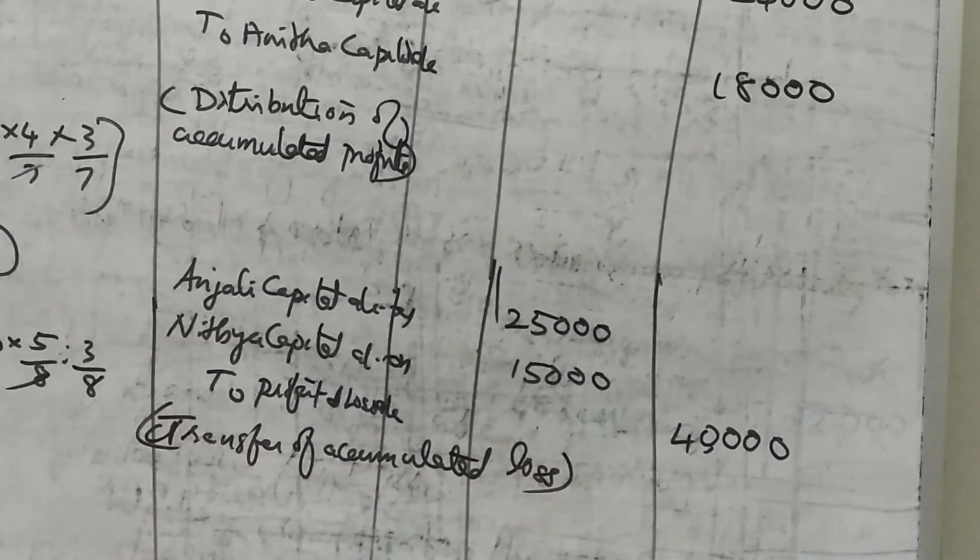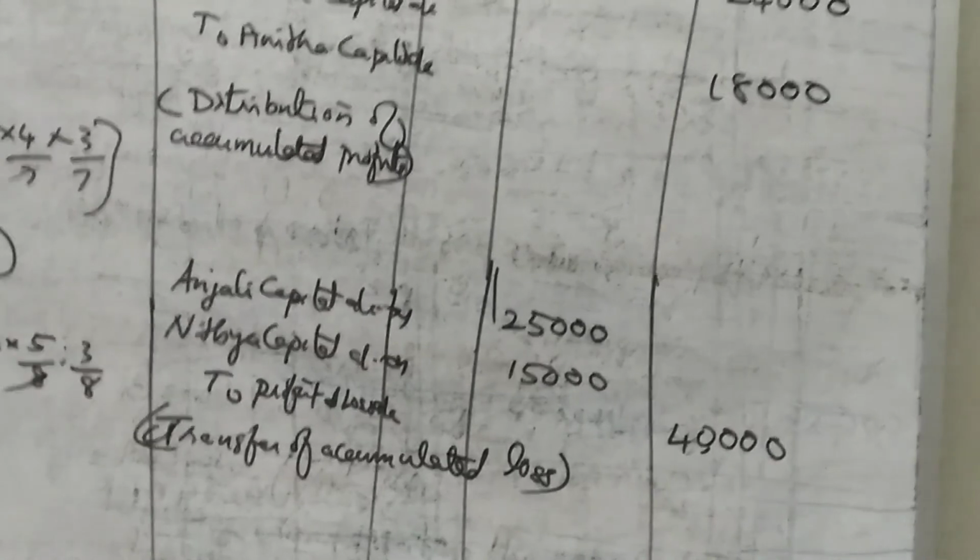So this is a method to transfer the profit as well as loss. First one is profit. Here there is loss. So opposite journal entry will come. Okay. Now we can go to the third question. That is also journal entry only. I'll read the question now.